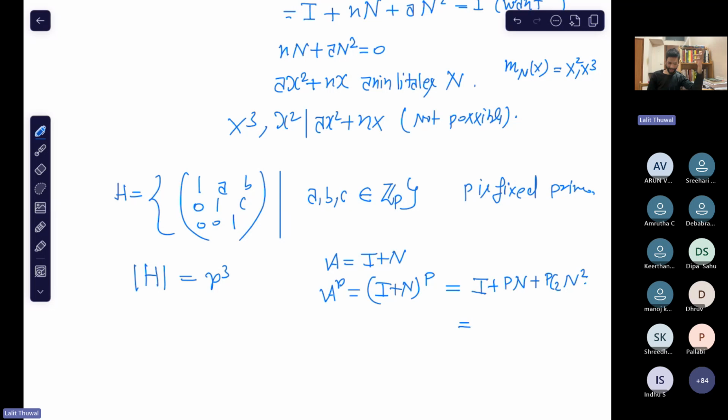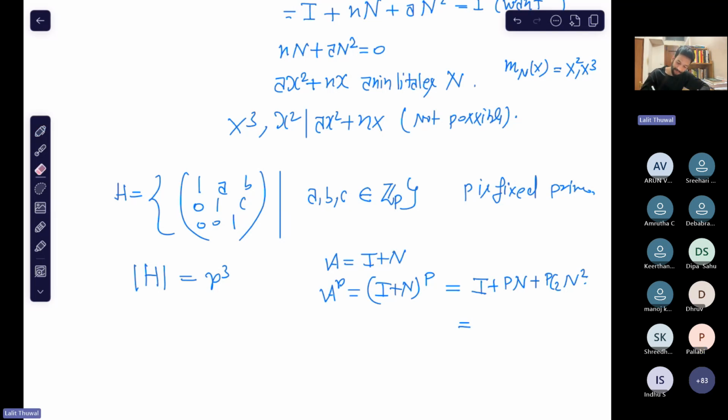So Pallavi, how do you say that when P equal to 2, this will not be identity? Sir, 2C2 will be 1, so there will be one N square term. Right, very good.